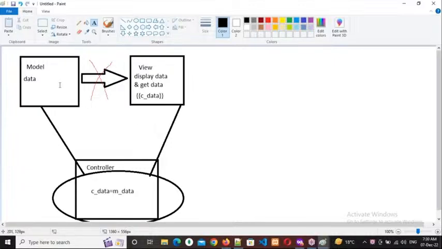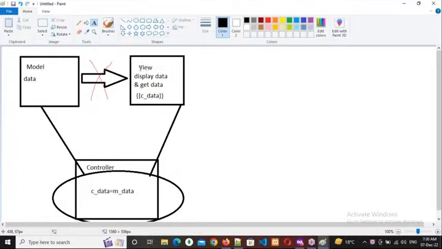Right. So one more time, MVC stands for Model View Controller. The model's purpose is dealing with data, so the entire data is available in the model, and the purpose of the view is to display the data and get the data from the user. Though the data is available in the model, directly we cannot send that data to the view page.